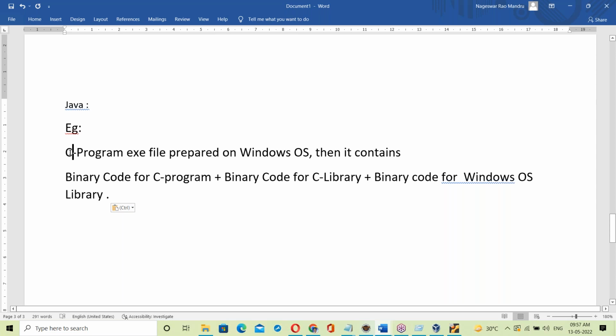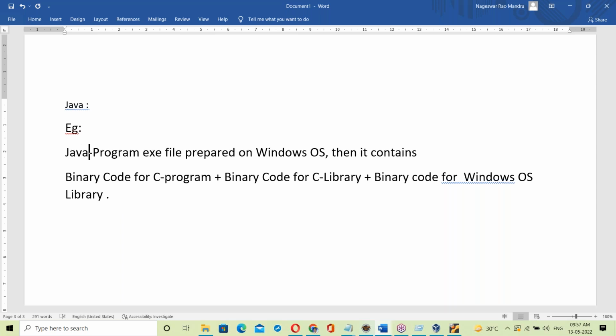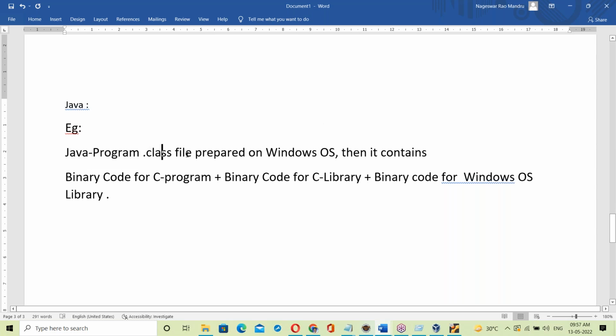A Java program. Yesterday we discussed this: after compilation, the result is a dot class file. So a Java program's dot class file is prepared on a Windows base.